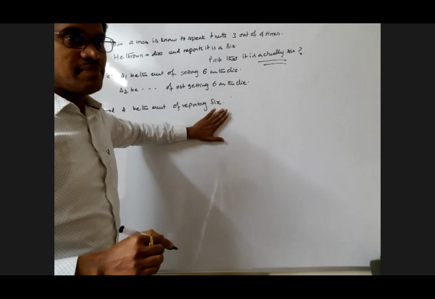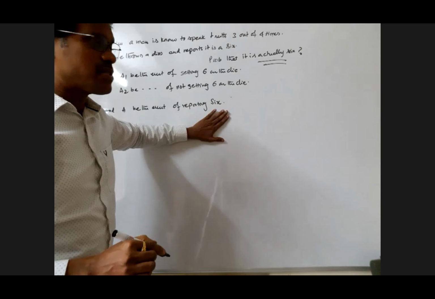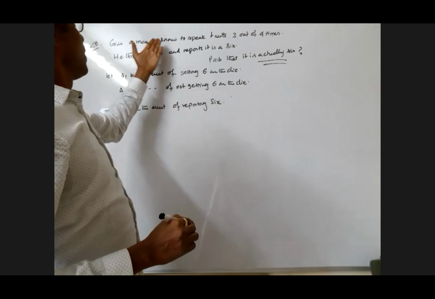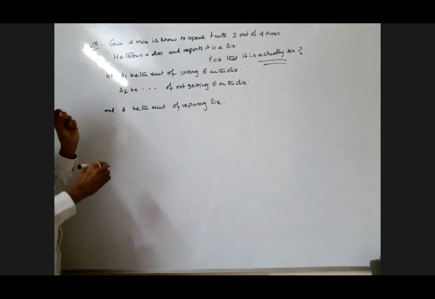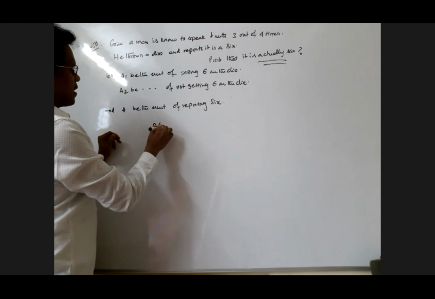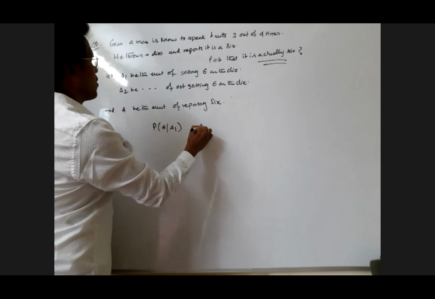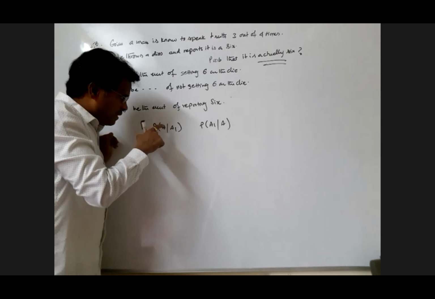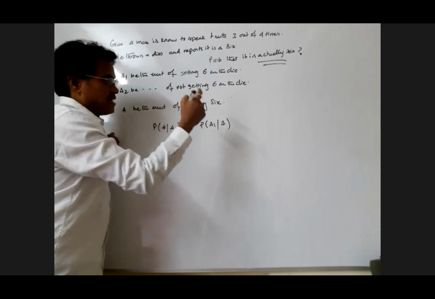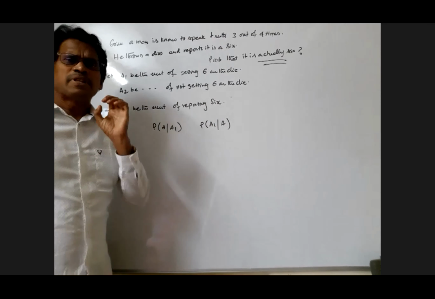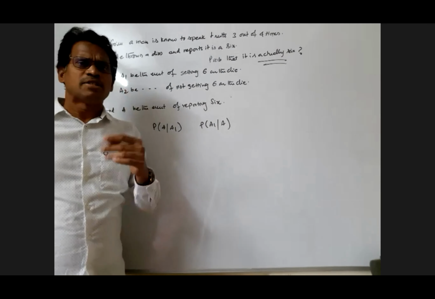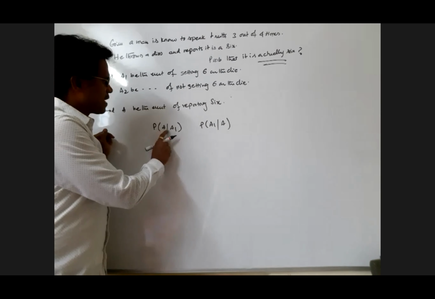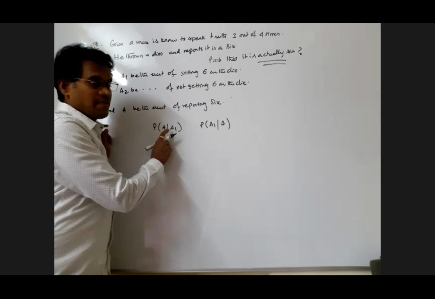Yes, my dear, getting a little confused, sir, but then what about that probability? Okay, now, my dears, come on, see that. What is the probability of A given A1, and what is the probability of A1 given A? Please see the discussion. What is the meaning of this? But think simply, my dear, there is no math at all, it's common sense. What is the meaning of A given A1?